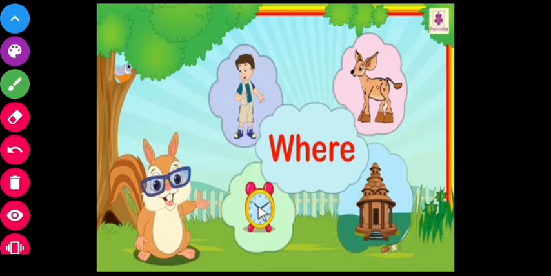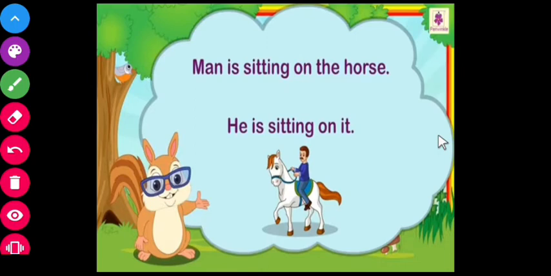For example, the man is sitting on the horse. He is sitting on it. So "he" means the man, and "it" means the horse.